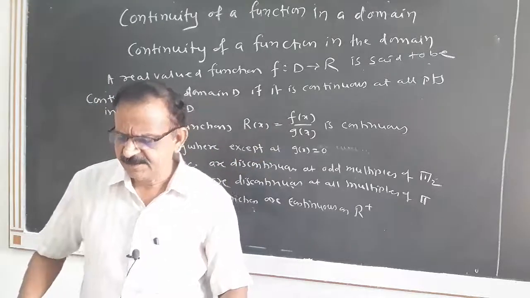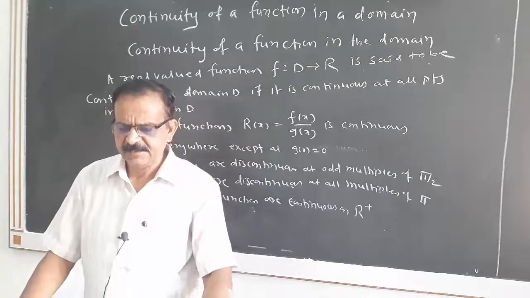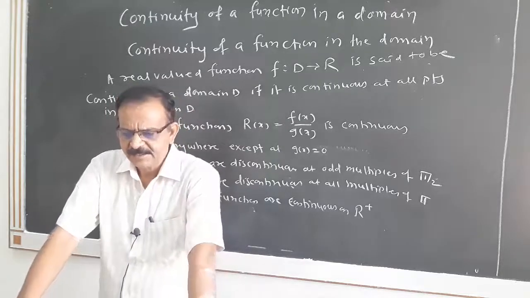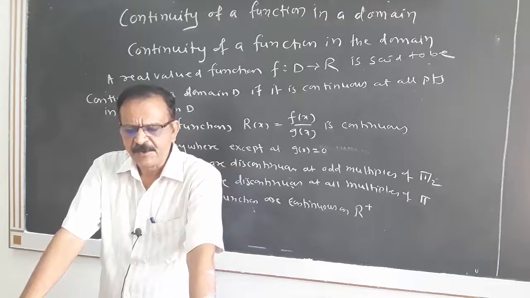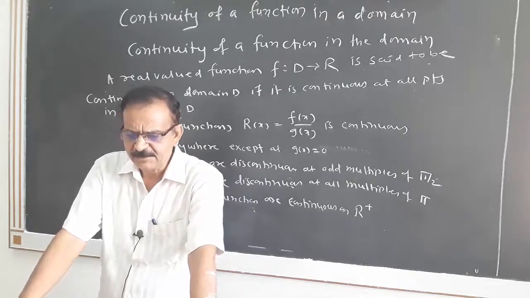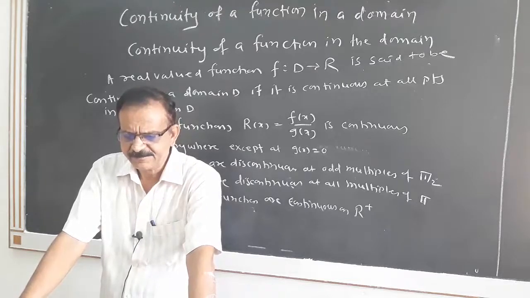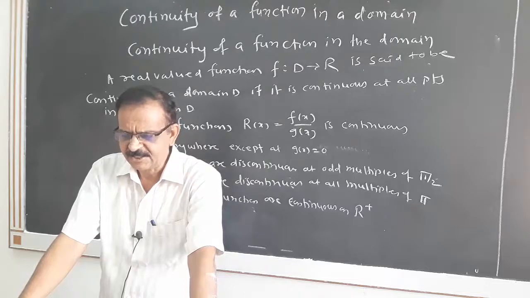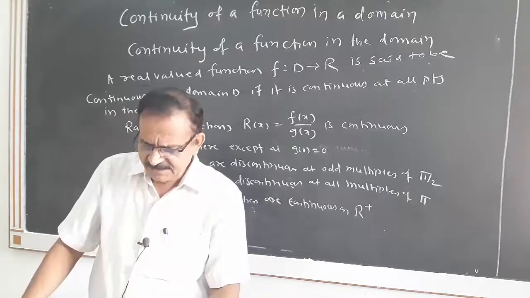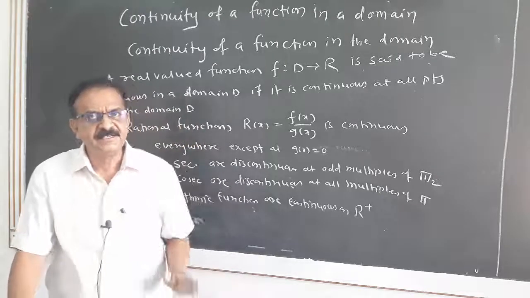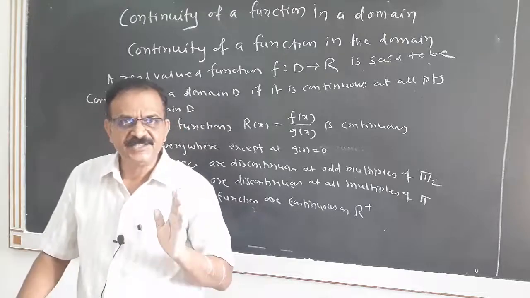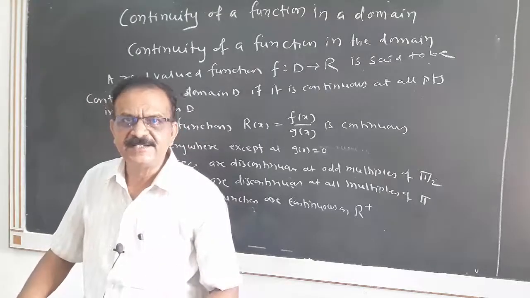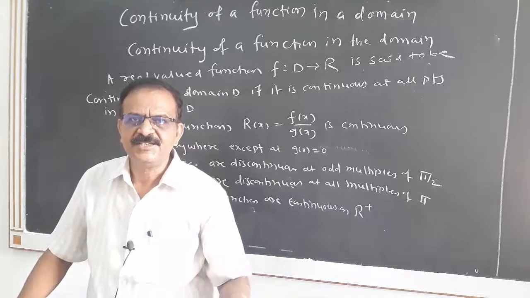A constant function, the identity function, the absolute value function, that means modulus function, power function, and polynomial function are continuous everywhere. Sine, cosine, and exponential function are continuous on R. Now a rational function, that is R equal to f(x) by g(x), is continuous everywhere except the points where g(x) equal to 0.